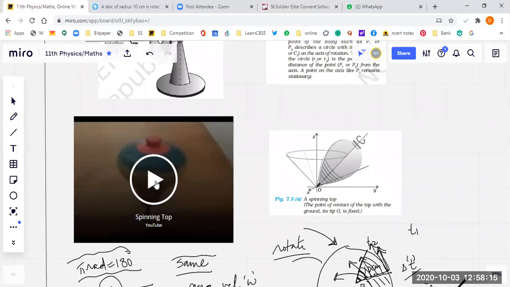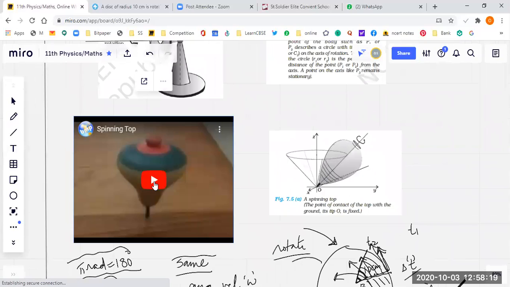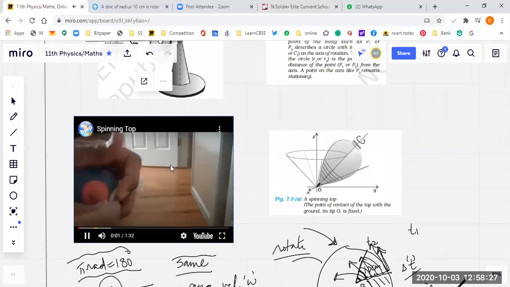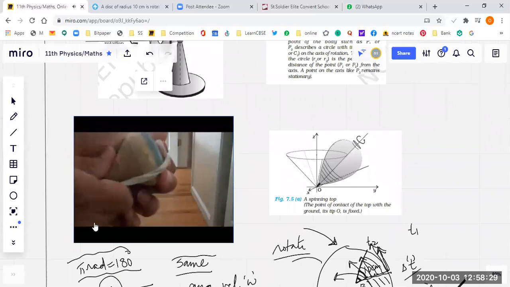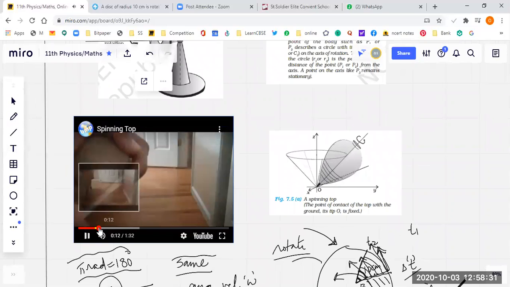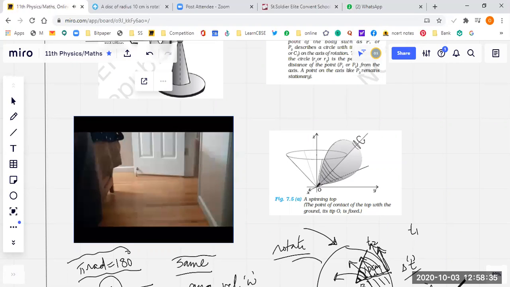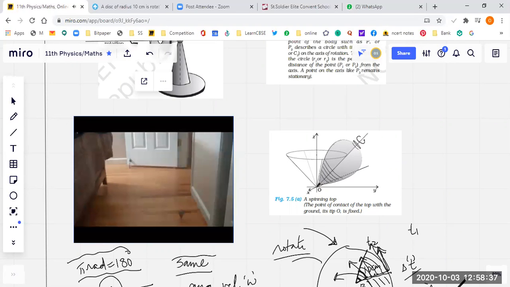Just observe this video. This is what in Hindi we call lattu, or top. The top is rotating. Very interesting. We are going to rotate the lattu. Just see. See that it's making a cone on a fixed point.